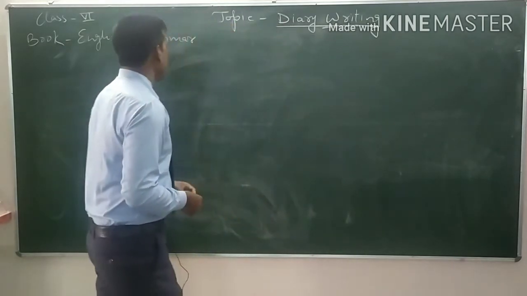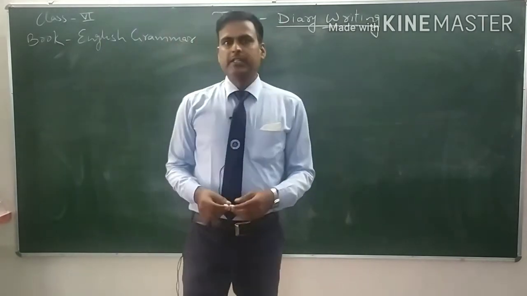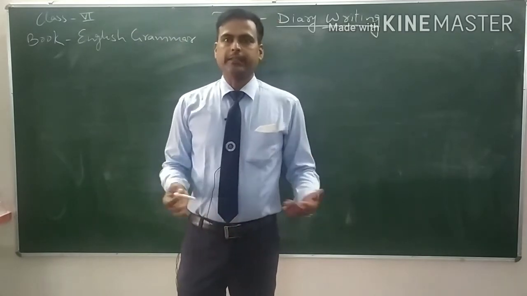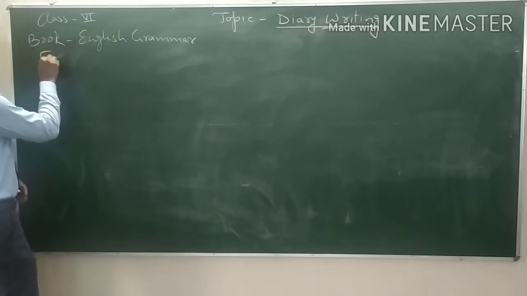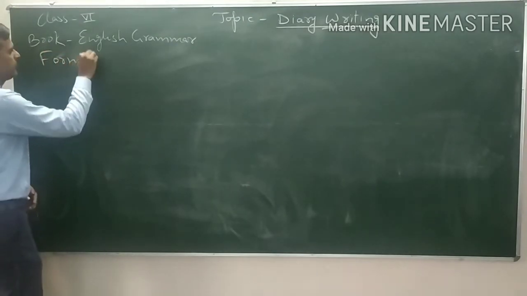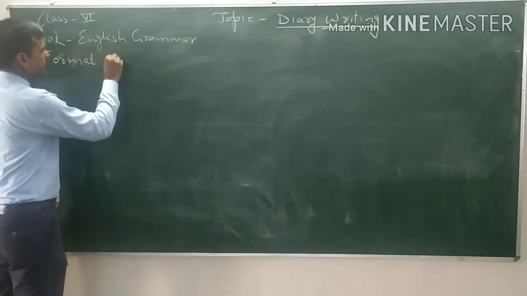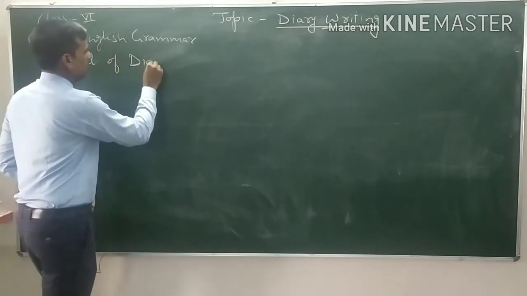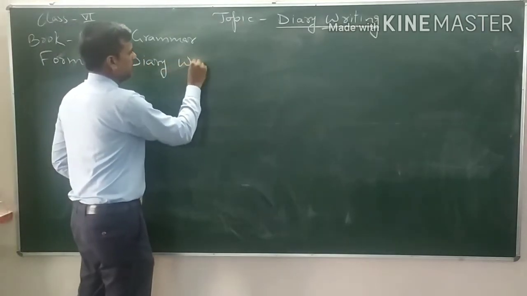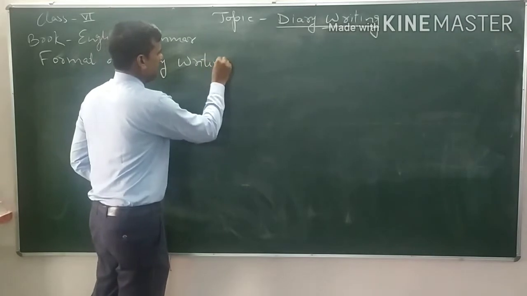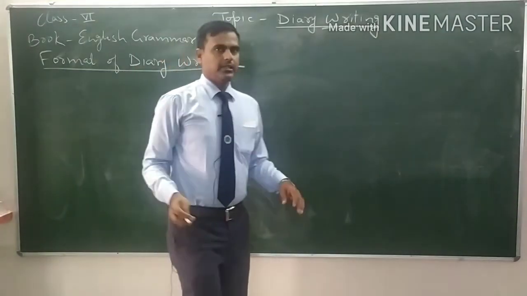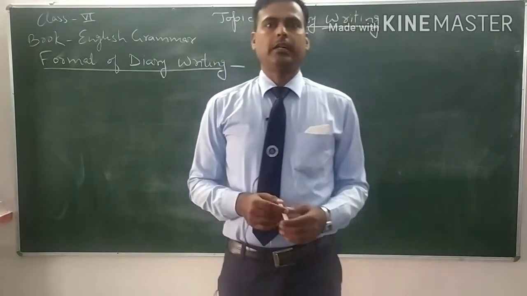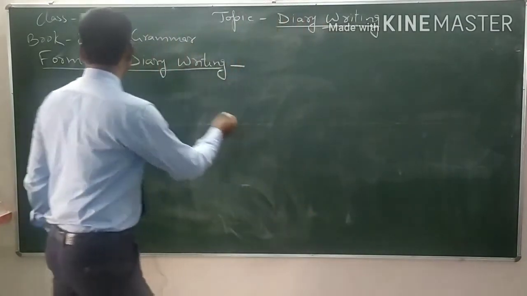First of all, see what is the format of diary writing, meaning how we write a diary.